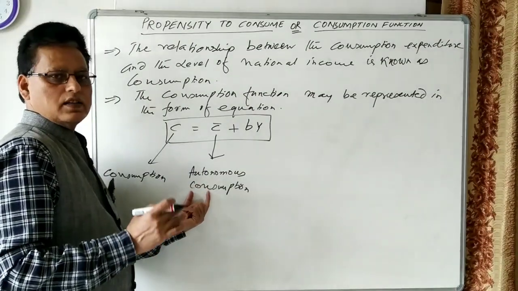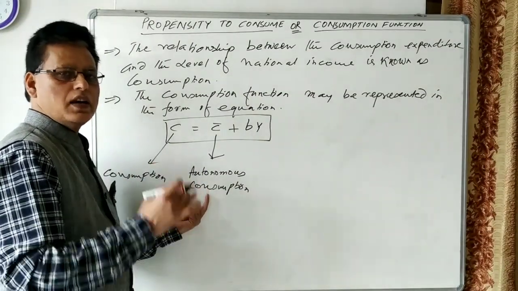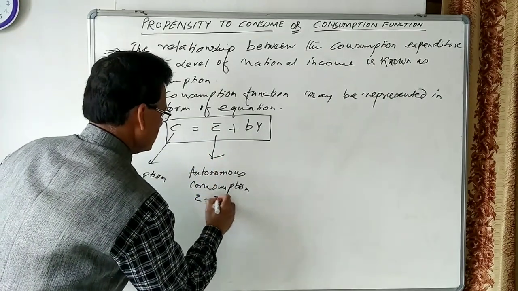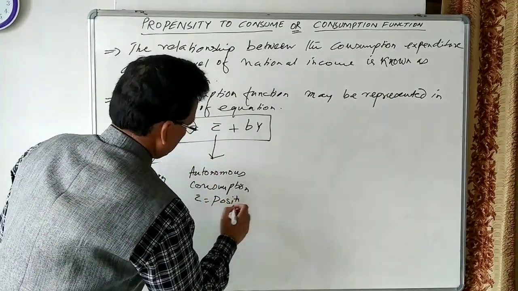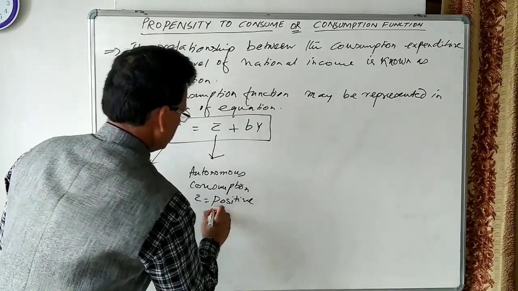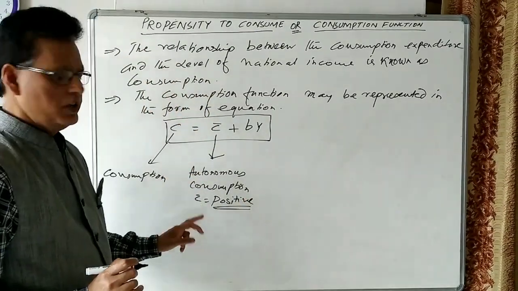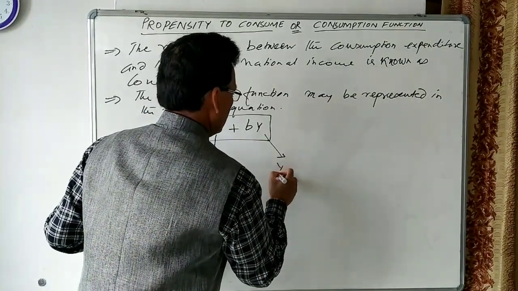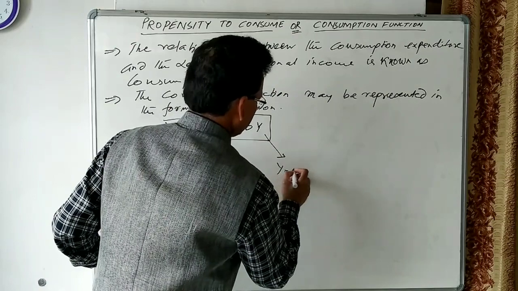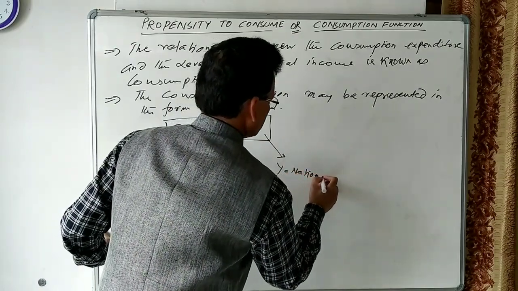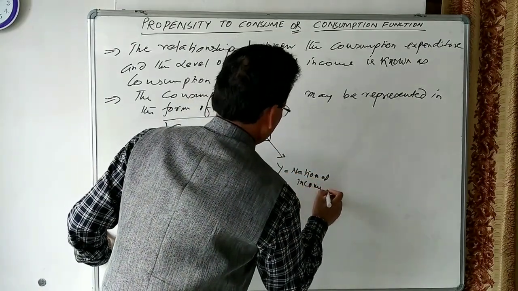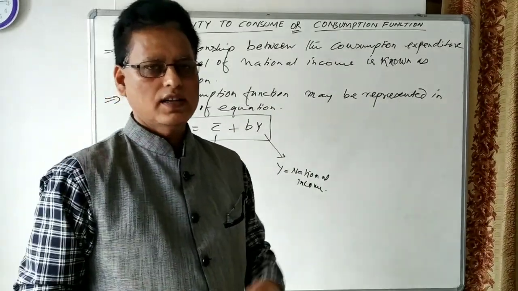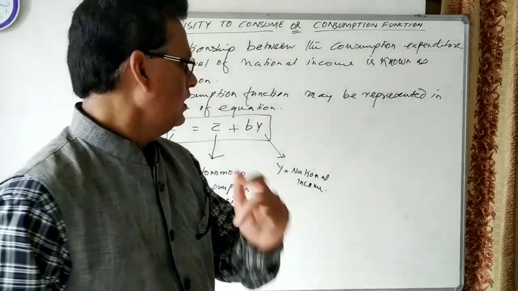This shows that autonomous consumption always remains positive. It does not go into the negative. Another thing is Y. Y means income, which is national income, and this is the income left after the payment of taxes. This is the income available for consumption.